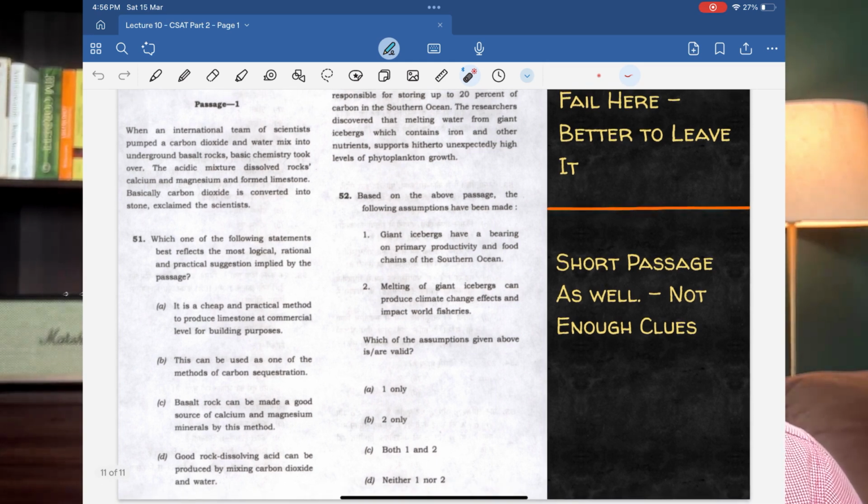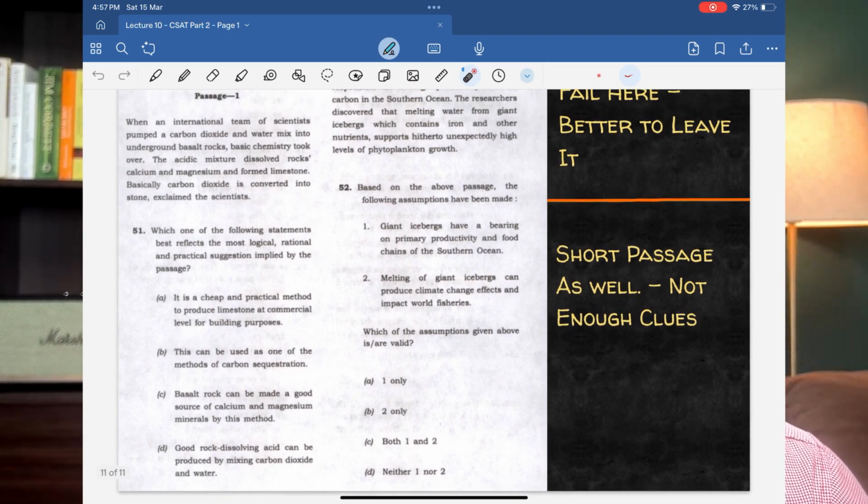When an international team of scientists pumped carbon dioxide and water mixture into underground basalt rocks, basic chemistry took over. Anybody can understand that. Acidic mixture dissolved rocks, calcium and magnesium, and it formed limestone. Basically, carbon dioxide is converted into stone, exclaimed the scientists. Alright. So, which of the following statements best reflects the most logical, rational and practical suggestion implied by the passage? Right. Let's look at it.